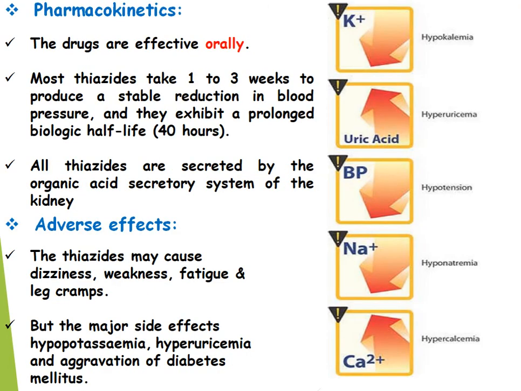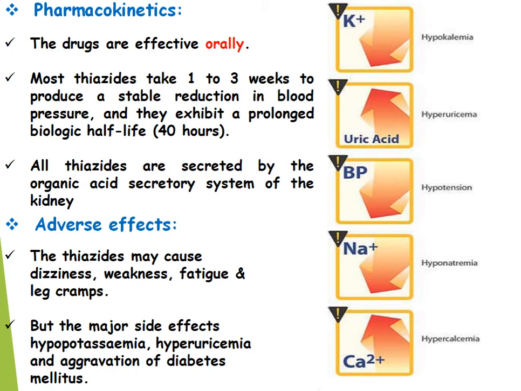Next one is the pharmacokinetics. These drugs are effective orally. Most thiazides take 1 to 3 weeks to produce a stable reduction in blood pressure, and they exhibit a prolonged biological half-life of 40 hours. All these thiazides are secreted by the organic acid secretory system of the kidney.